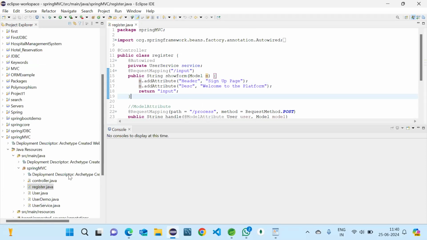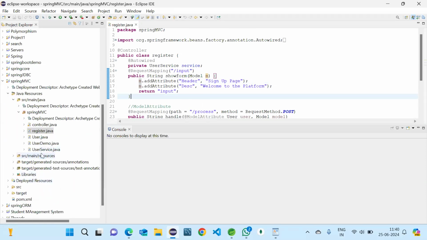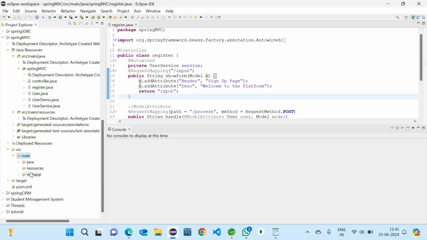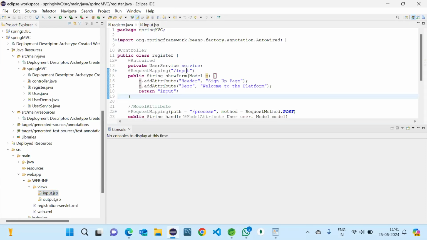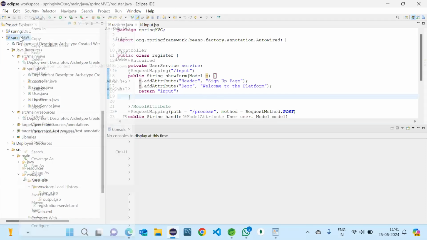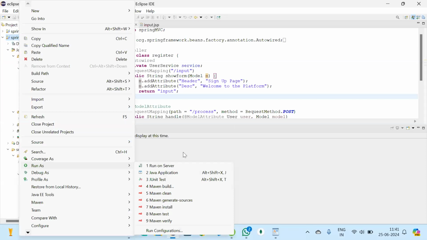But when we change anything in the JSP files, in source, main, webapp, views, when I changed anything here and saved, it automatically reflected in the output. But coming to Java files, it was not automatically reflecting. Every time I had to right click and run as Java class again.